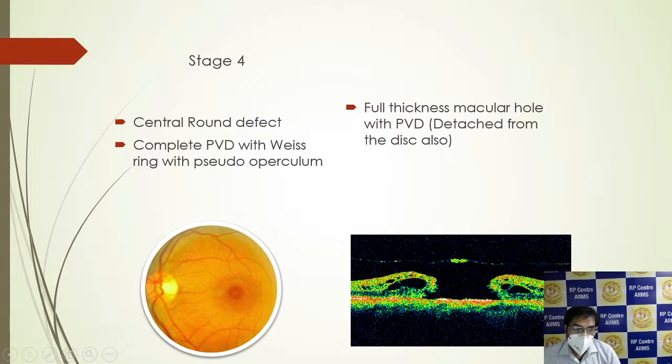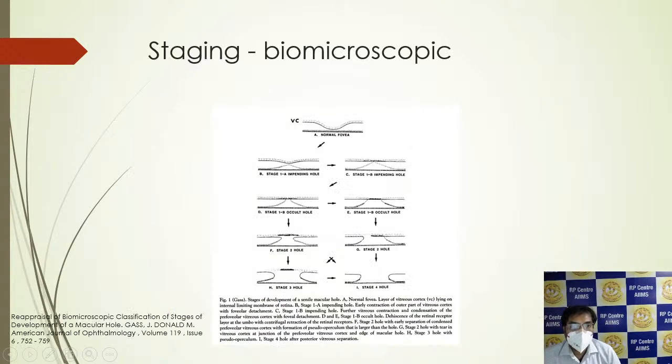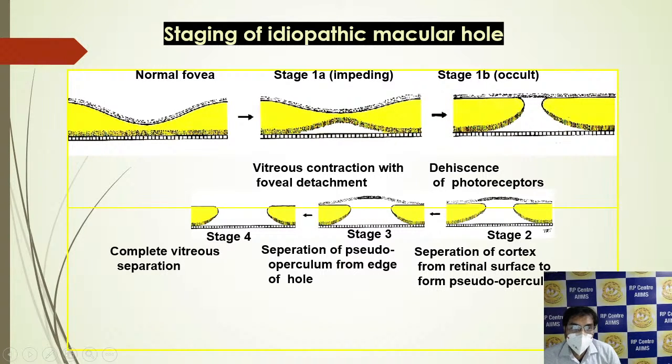There is a central round defect, and we can see the Weiss ring. This is the biomicroscopic staging of idiopathic macular hole in normal fovea. In stage 1, we can see there is a vitreous contraction with foveal detachment. This is the foveal detachment. In stage 1B, that is occult, we can see the dehiscence of the photoreceptors. In stage 2, there is a separation of cortex from the retinal surface to form the pseudo-operculum. This is the pseudo-operculum, which is formed in stage 2. In stage 3, there is a separation of the pseudo-operculum from the hole. The pseudo-operculum starts separating, and in stage 4, there is a complete vitreous separation.